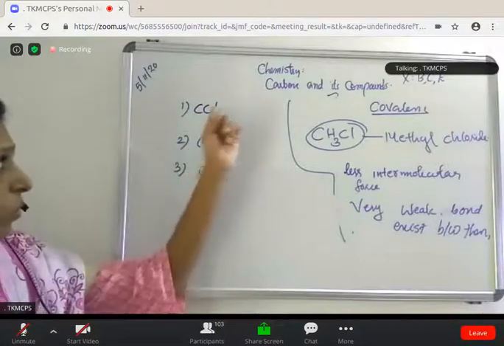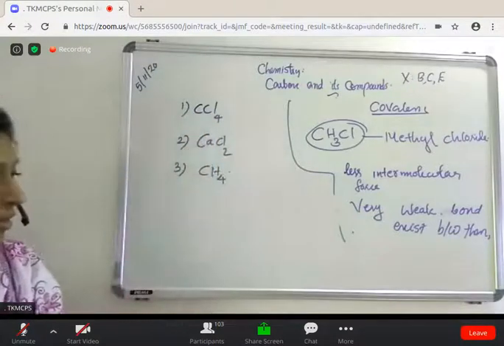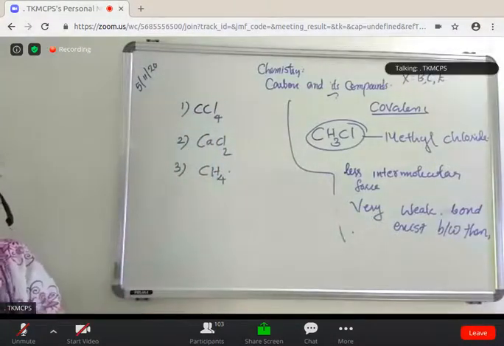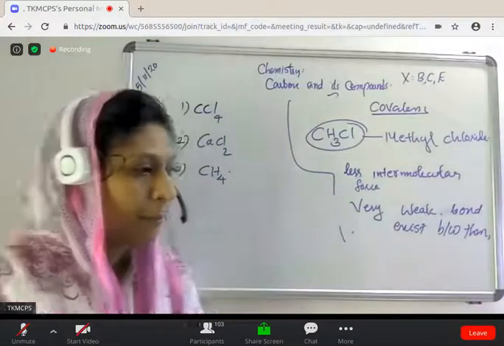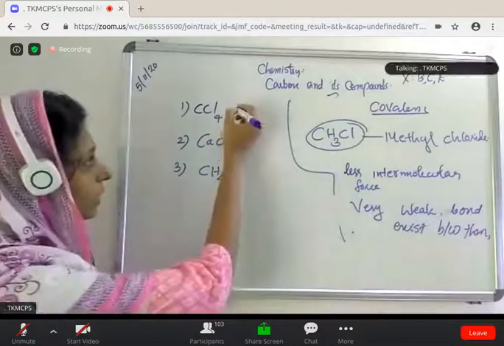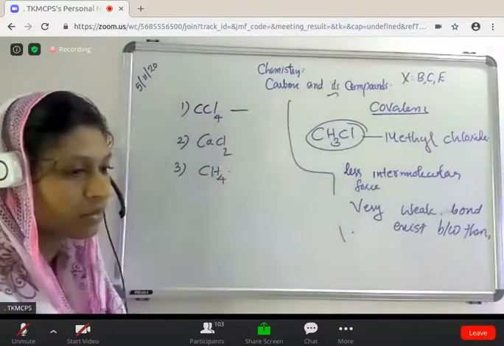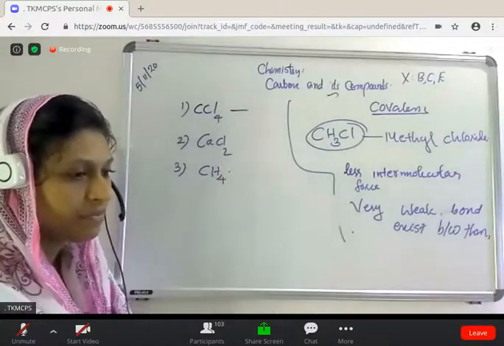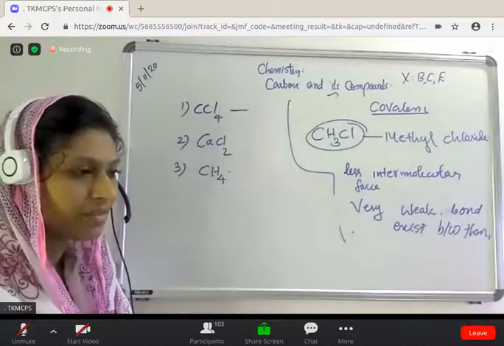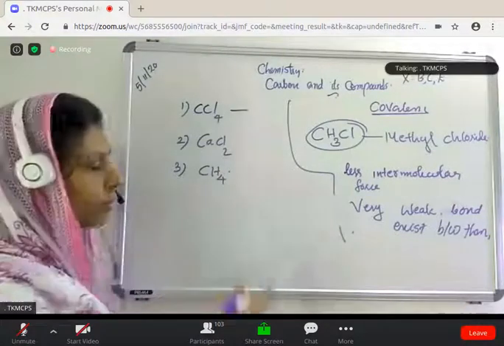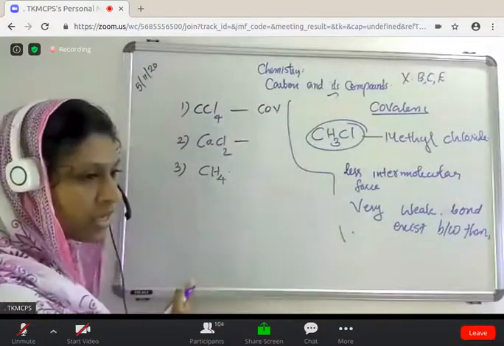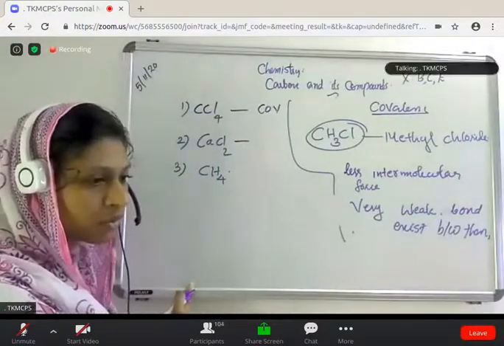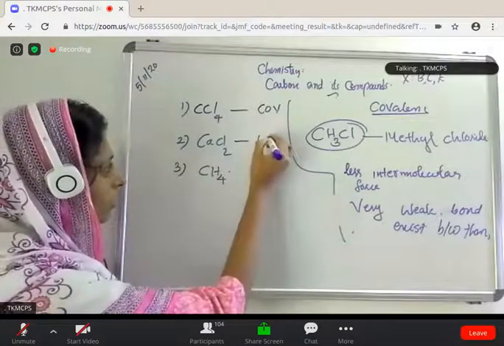Then, which one is covalent and which one is ionic? Tell me, children. Yeah, it's covalent. What about this CaCl2? Ionic. CH4.